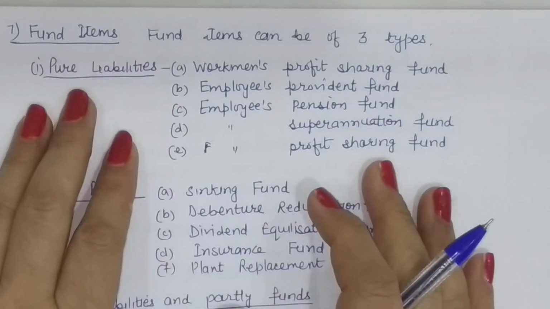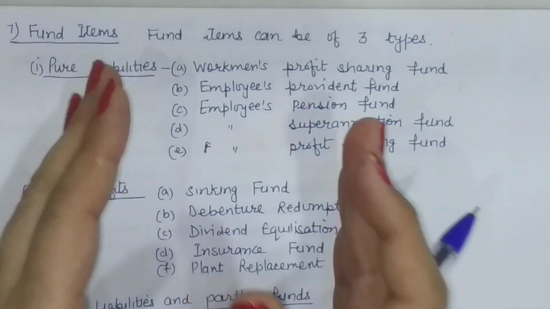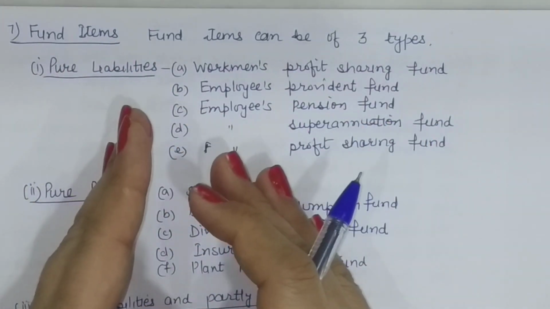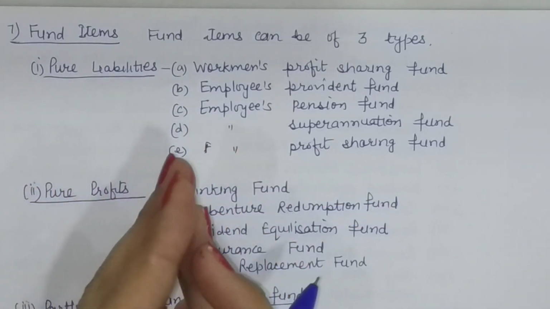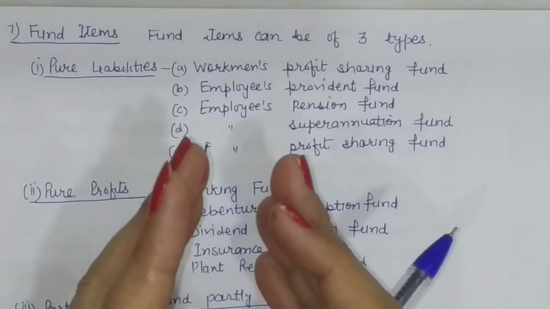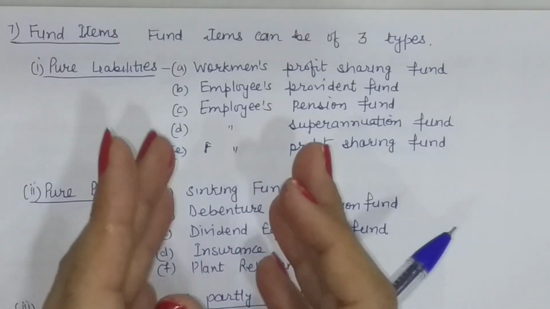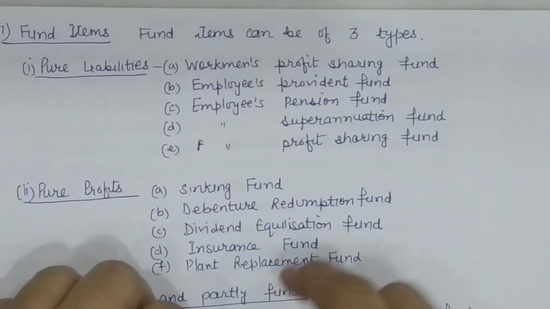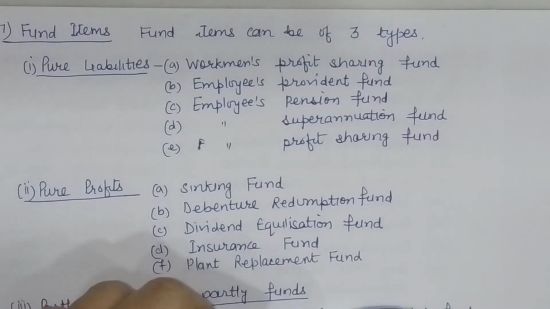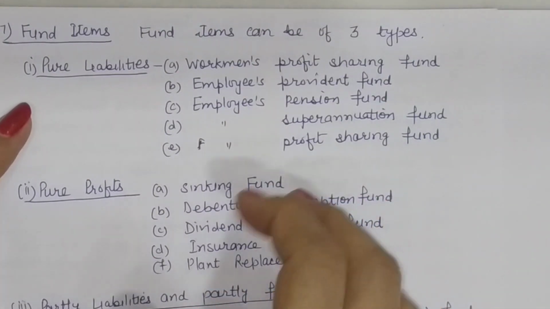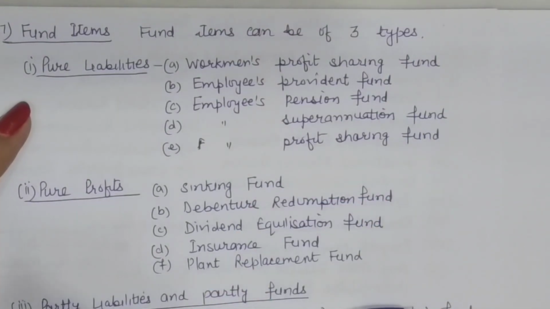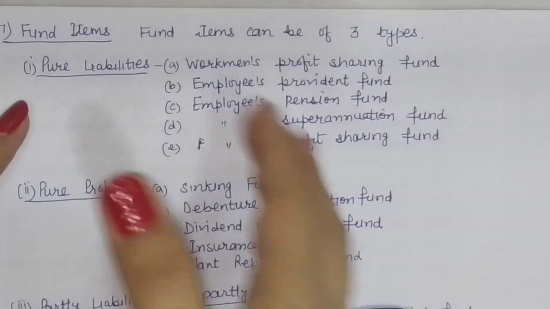Because in any organization, in any company, the term fund is used for various accounts. For any type of accumulated profits, or for any type of foreseeable liabilities or losses, when companies accumulate cash and put it into some investment and an equivalent amount is kept in the profits or reserves, they call them funds. So a fund is just a transfer of profits into a separate account against which we may have some foreseeable liability, or we may not have that.